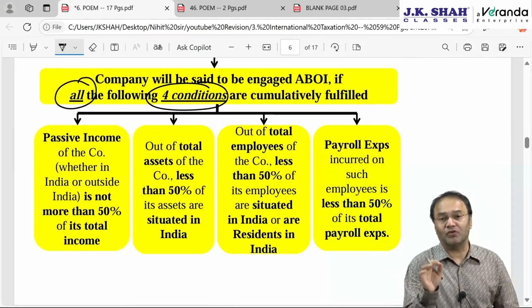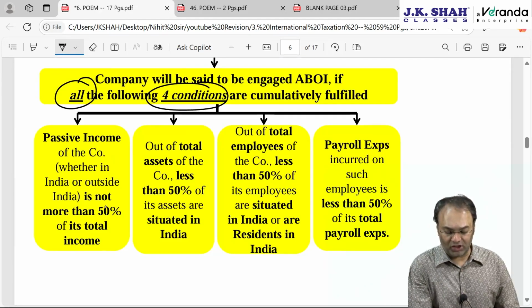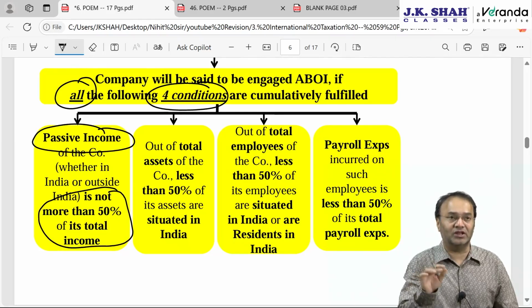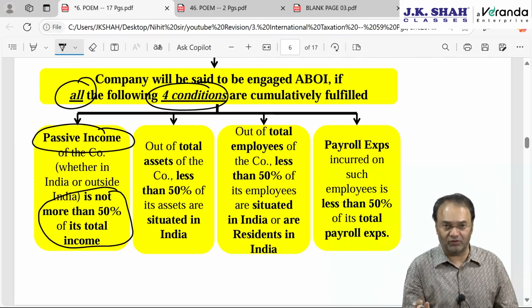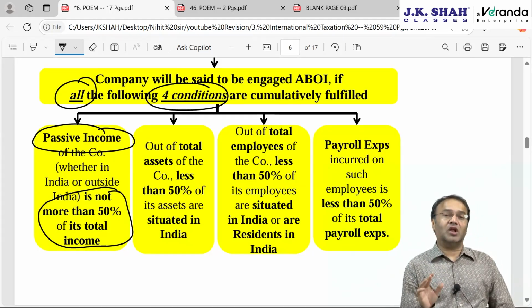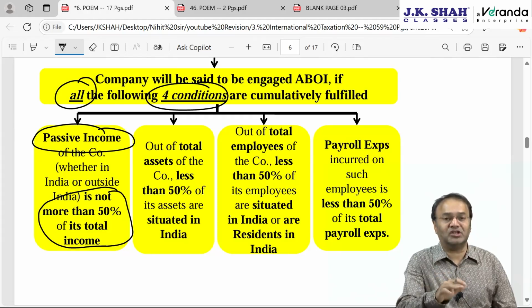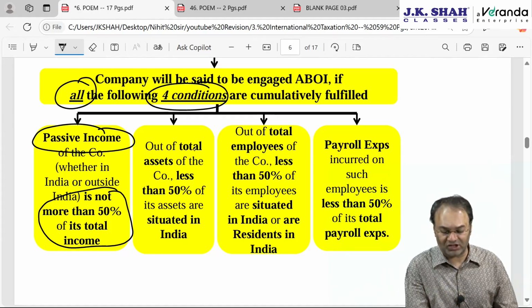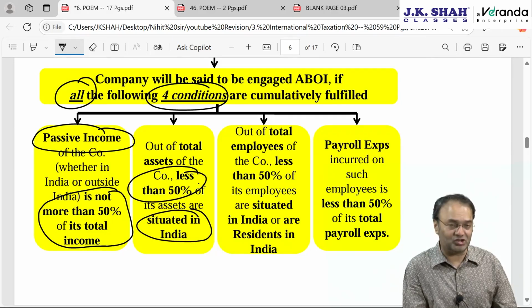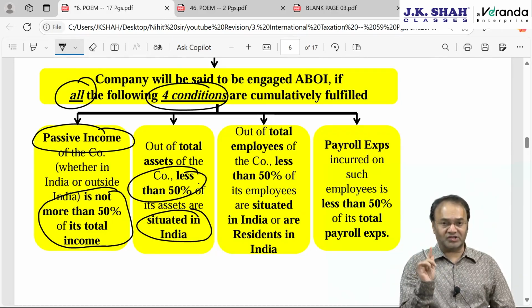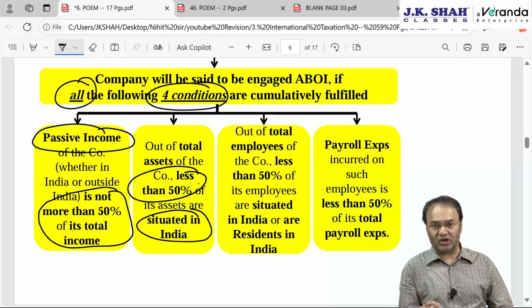Number 1, out of its total income world over, not more than 50% should be passive income. Out of total income, passive income is not more than 50% of its global income, whether earned in India or outside India makes no difference. Second condition is with regards to assets, in terms of value. Out of total assets globally, less than 50% of the assets should be located in India.